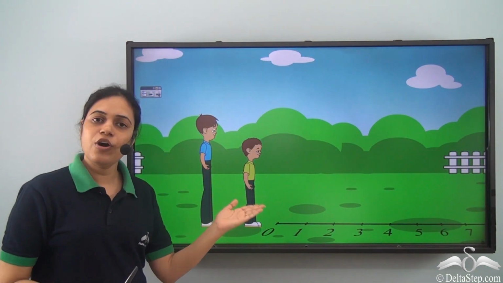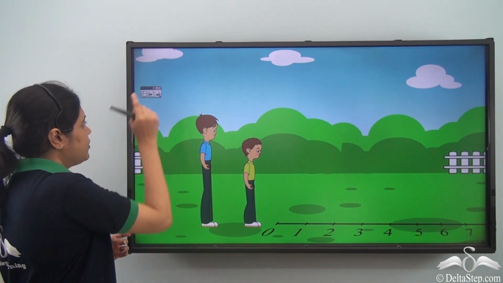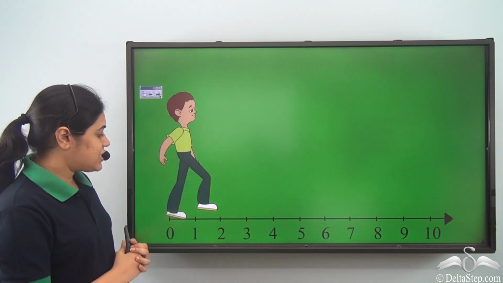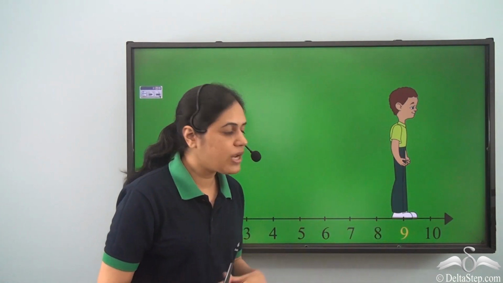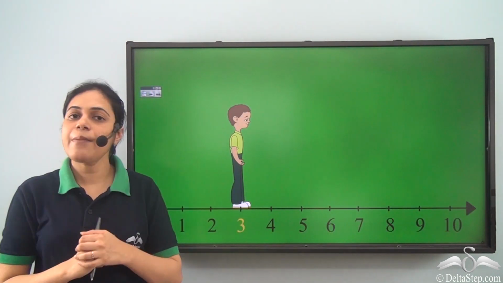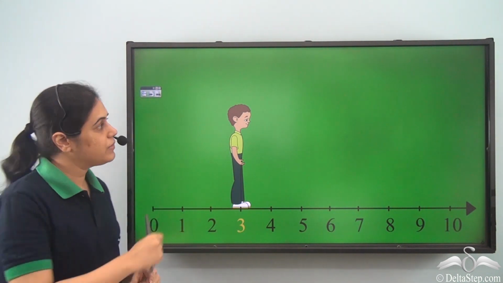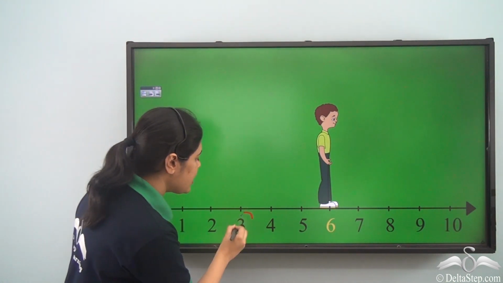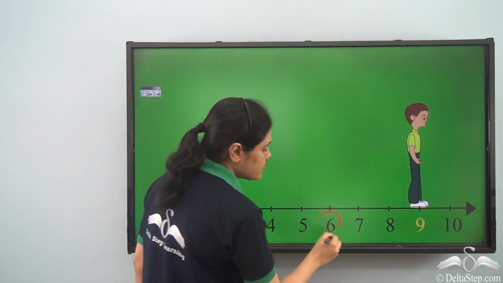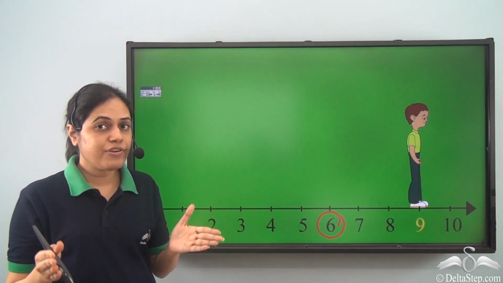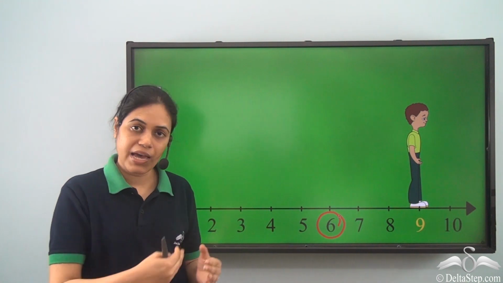Next, it was the turn of this boy, and he started walking on the number line. Now, in each step, this boy was covering a gap of 3. So from 3 to 6 to 9. So starting from 0, after the first step, he was on 3. After the second step, he moved from 3 to 6. And in the third step, he moved from 6 to 9. So he's covering a gap of 3 in each step, or he's moving 3 numbers ahead in each step.